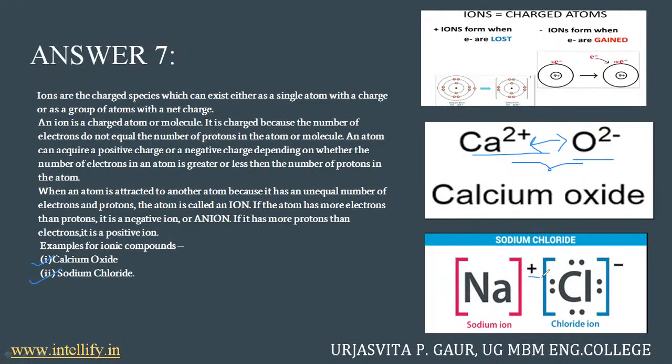Na is plus 1, Cl is minus 1. The moment they react with each other, they will be stable individually as well, and the compound that will be formed, NaCl, will also be very much stable. Basically, losing and gaining of electrons and combining with other elements has the fundamental reason of gaining stability.